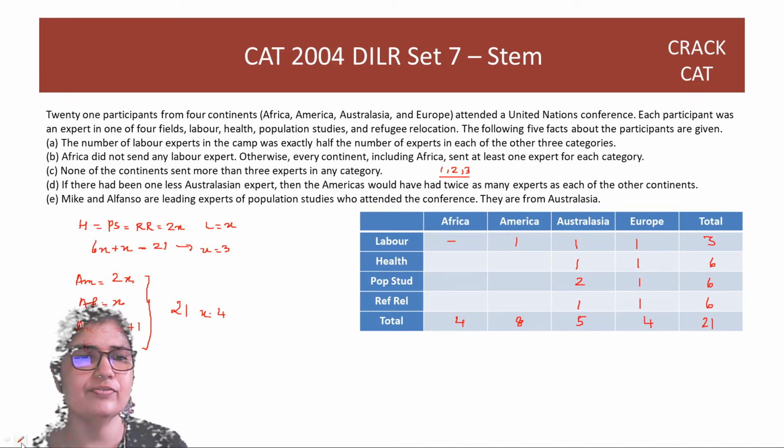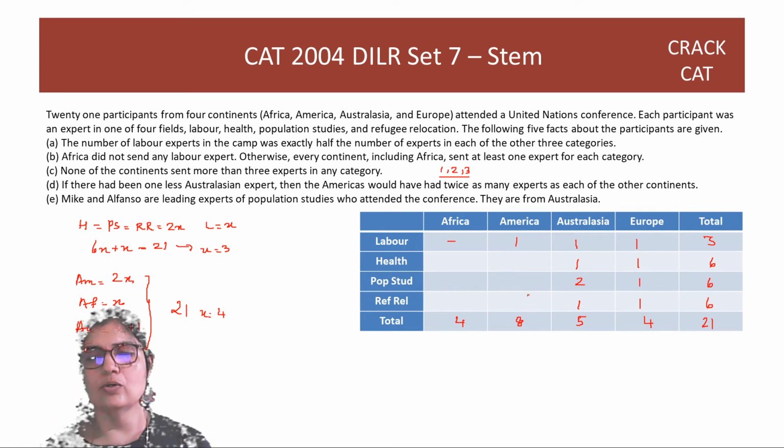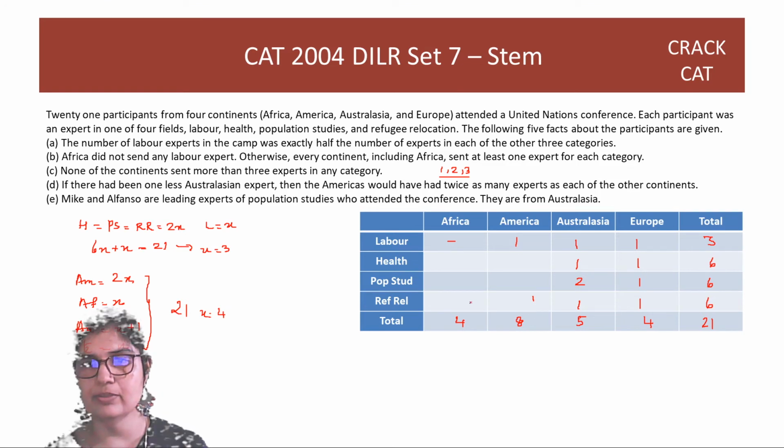So you have 6 people in refugee relocation, right? So can I have only one person here? No, I cannot have one person, because then here you have 3 people and then you don't have enough for health and population studies. So 1 is not possible.